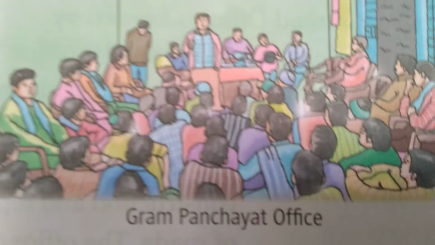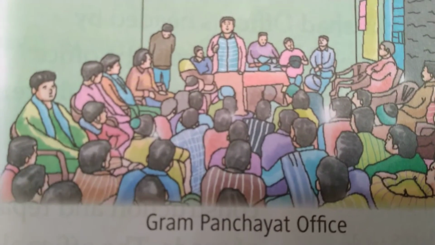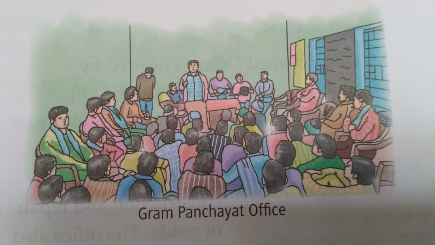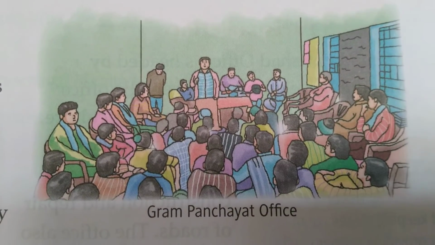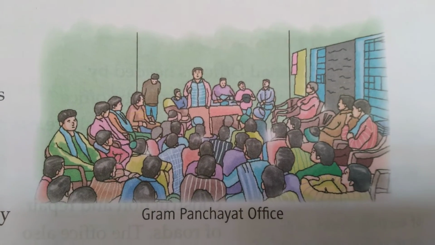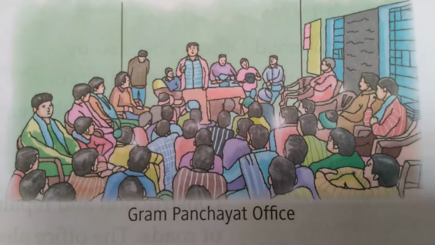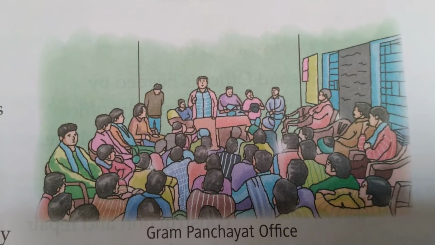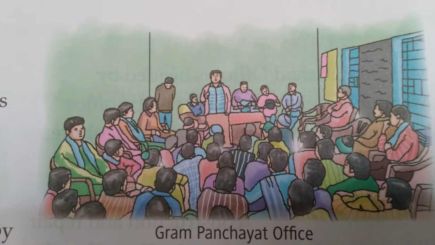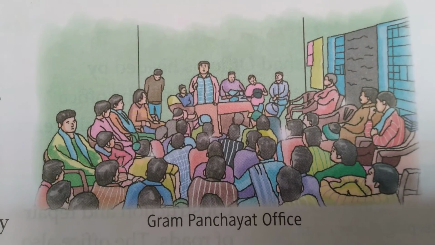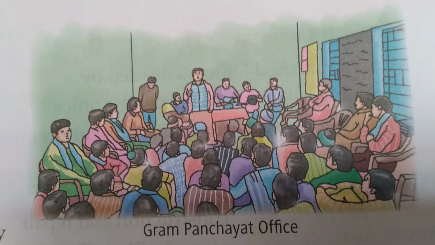They have to hold one Gram Sabha in 15 days or whatever, whenever problems are going on. They have to meet on one day and discuss the facilities they require, what the disadvantages and advantages are. They have to discuss it in the Gram Panchayat office, in the Gram Panchayat meeting. We just have to list out the works done by the Gram Panchayat office.